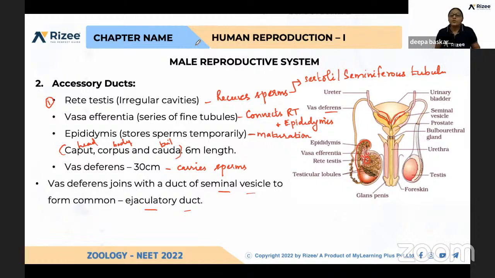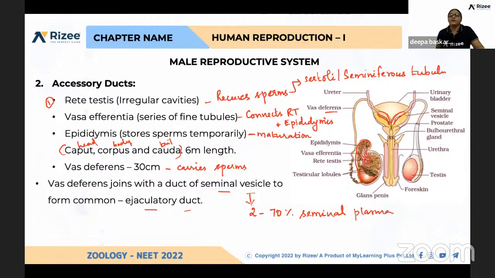So the vas deferens surrounds the urinary bladder, and two seminal vesicles are present. They are connected to the vas deferens by the seminal duct. What is the role of the seminal vesicle? How many are there? There are two, and they produce 70% of the seminal plasma.